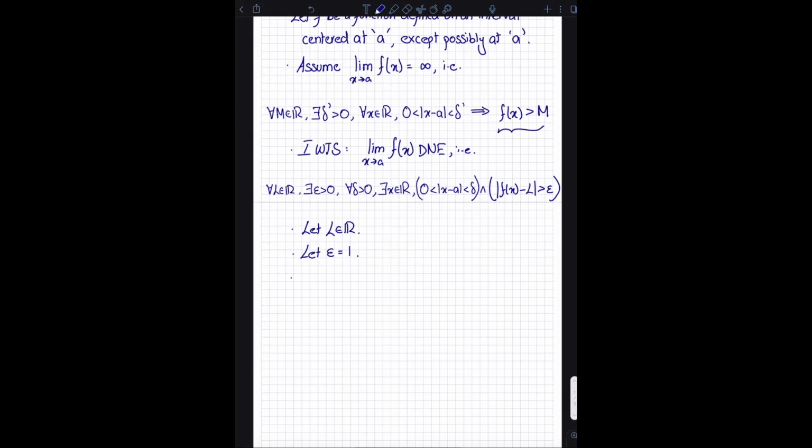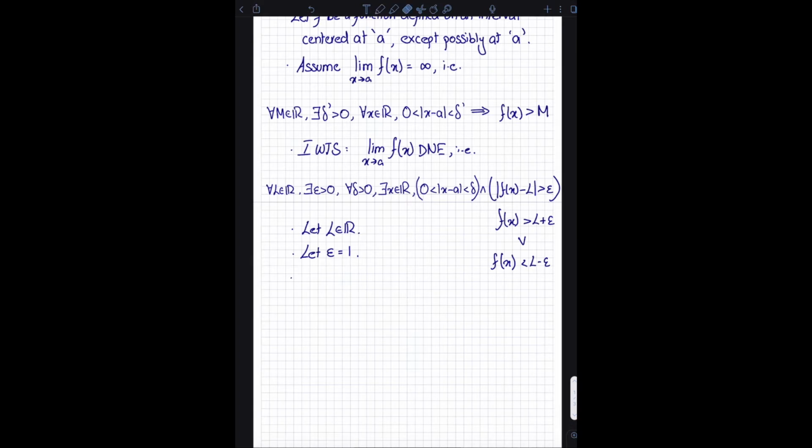So in this case, notice that the absolute value of f of x minus L is greater than epsilon can essentially be written out like this as well: f of x is greater than L plus epsilon, or f of x is less than L minus epsilon. If one of these two conditions is met, then we can conclude that the absolute value of f of x minus L is greater than epsilon.